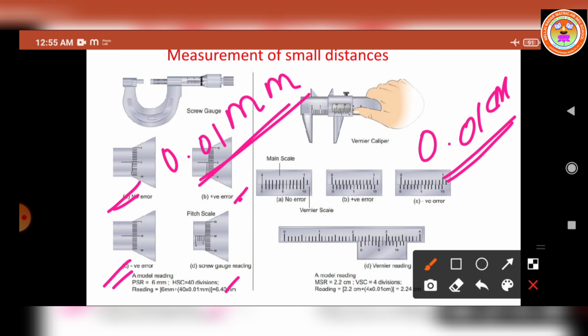So this is the negative error, this is the positive error, this is no error, because the main scale zero coincides with the vernier scale zero. Based on this only you have to find out whether it is a positive error or a negative error.